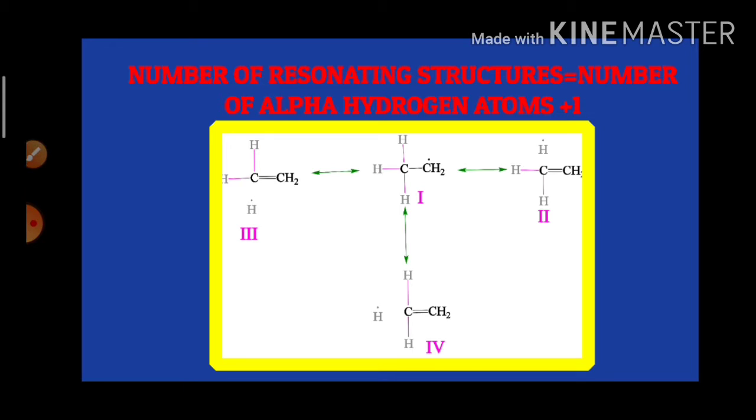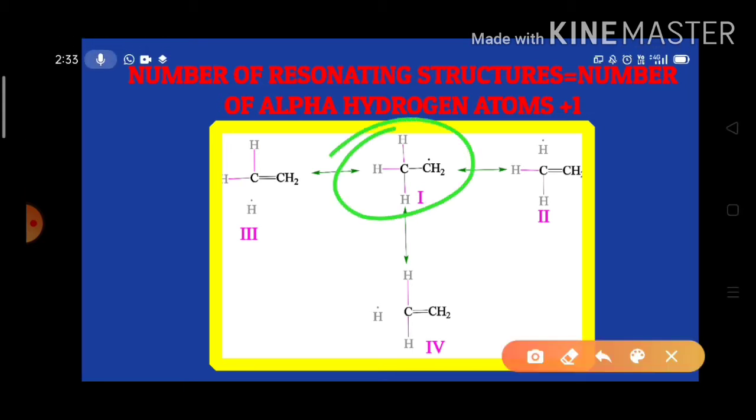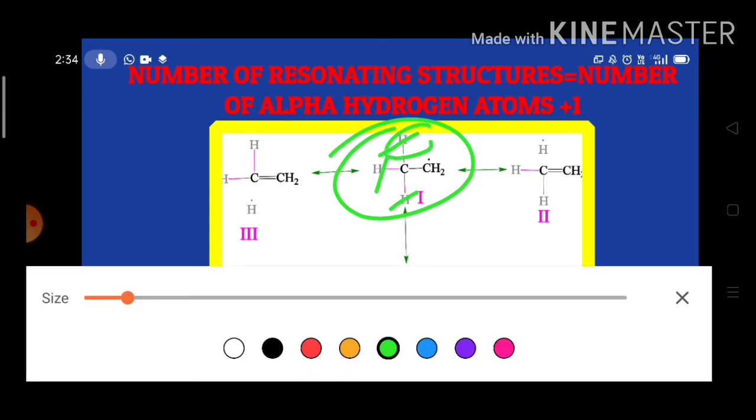Look at this, this is the ethyl free radical, and we consider it as structure 1. In structure 1, the odd electron is present on the carbon atom. This is the alpha hydrogen. For convenience, consider it as the first alpha hydrogen, the second alpha hydrogen, and this one as the third alpha hydrogen.